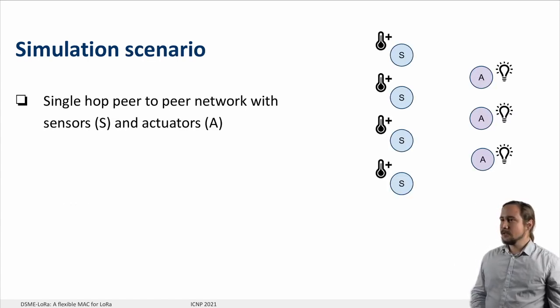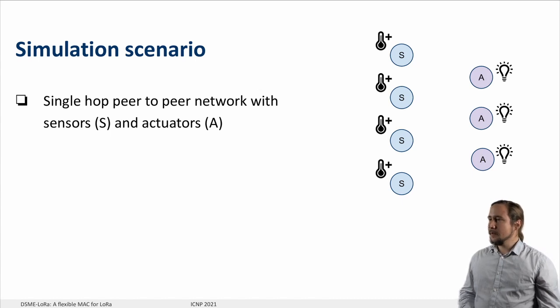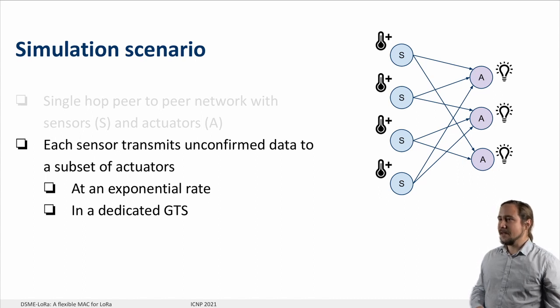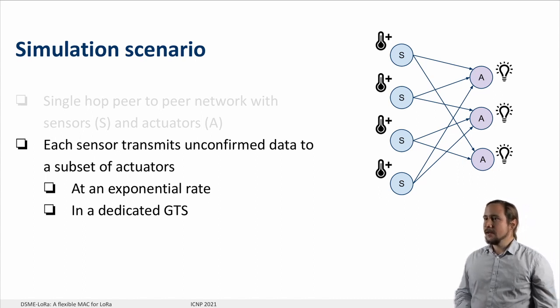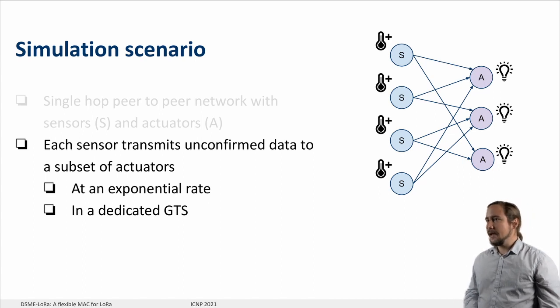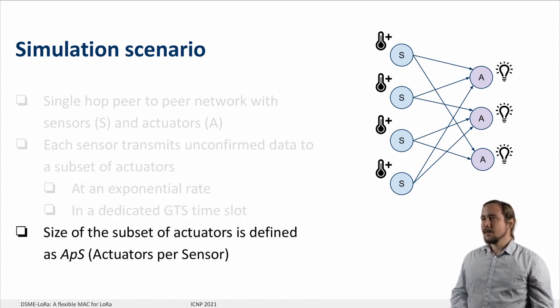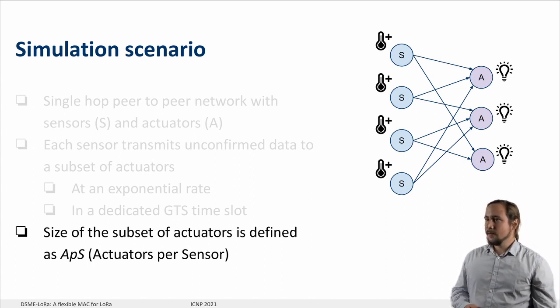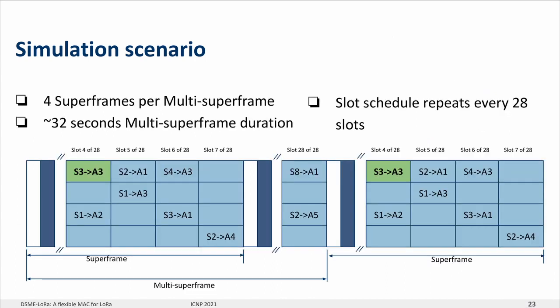We create a simulation scenario that consists of a single-hop peer-to-peer network with sensors and actuators. Each sensor transmits unconfirmed data to a subset of actuators at an exponential rate and in a dedicated guaranteed time slot. We define the size of the subset of actuators, namely actuators per sensor, as APS. We configure the superframe structures to 4 superframes per multi-superframe and set the duration to approximately 32 seconds. With these settings, the slot schedule repeats every 28 slots.